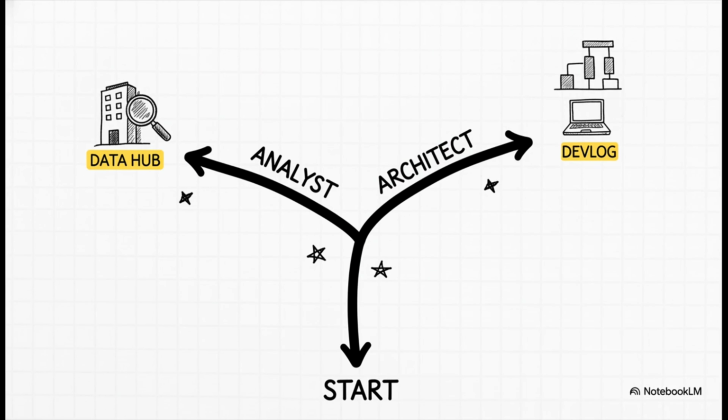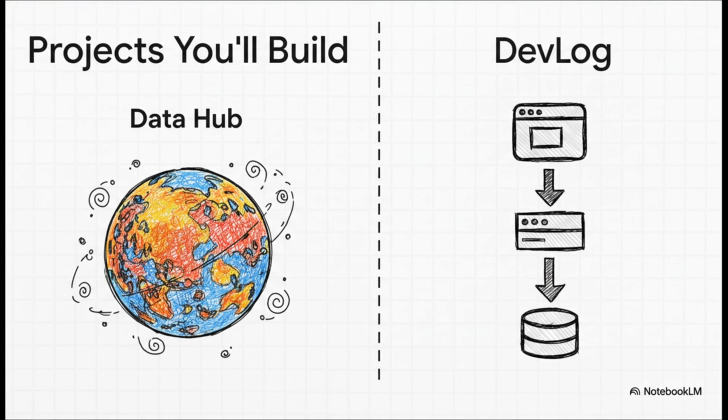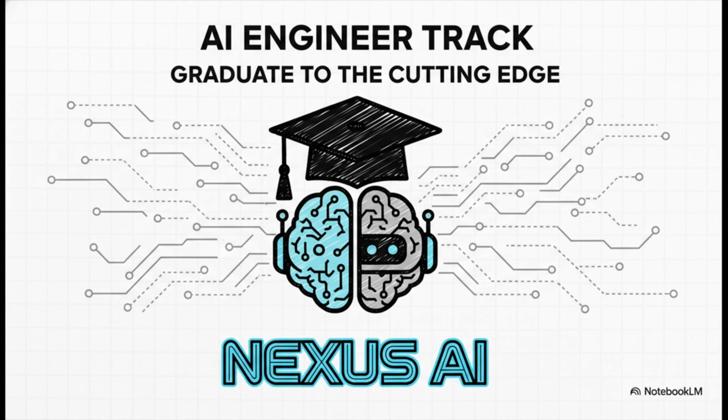From there, you broaden your horizons and your portfolio. You'll tackle two more powerful tracks, the analyst and the architect. And here, you're going to build two completely different but totally industry-relevant applications. First, in the architect track, you'll build Devlog, a full-stack web application with a database using the incredibly robust Django framework. Then, switching gears to the analyst track, you'll build the planetary data hub, creating professional heat maps and even simulating molecular motion with Matplotlib. How cool is that?